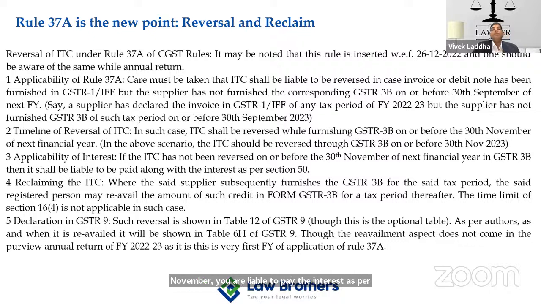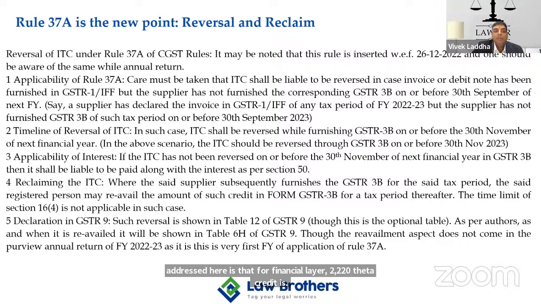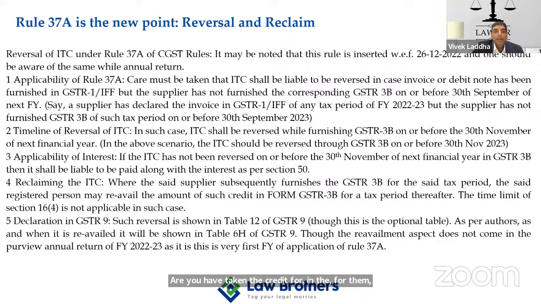Now, the point which is required to be addressed here is that for financial year 22-23, you have taken the credit for the purchases or inward supplies relating to 22-23. All right, and now you have not reversed the same, even though the supplier has not furnished GSTR 3B.